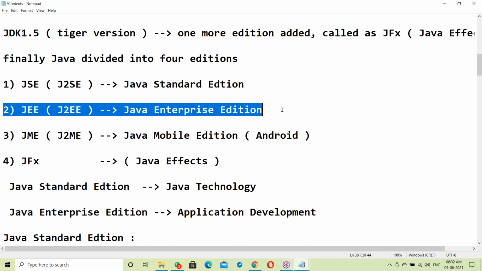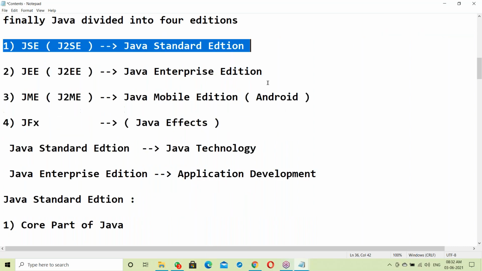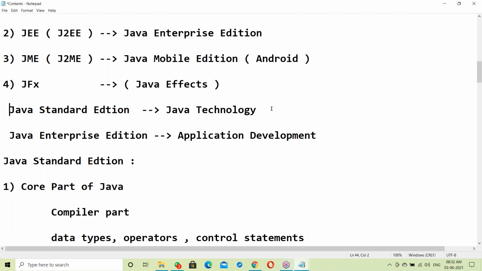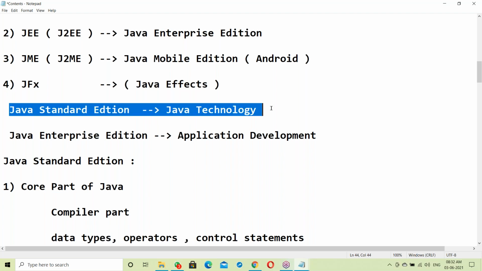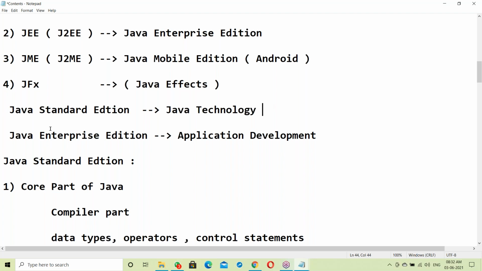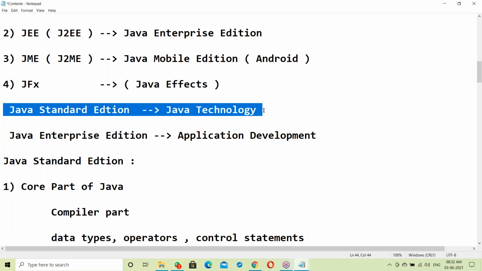When it comes to enterprise, Java is the king, no doubt. In enterprise edition, Java is the leader. Java standardization is just a Java technology. Our course is Java standardization, Java SE, Standard Edition. It's a Java technology.